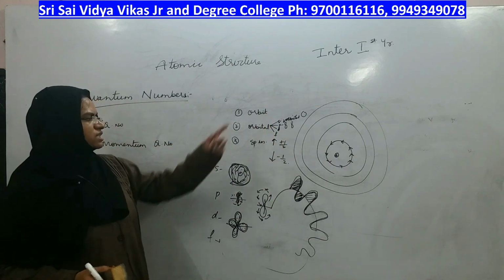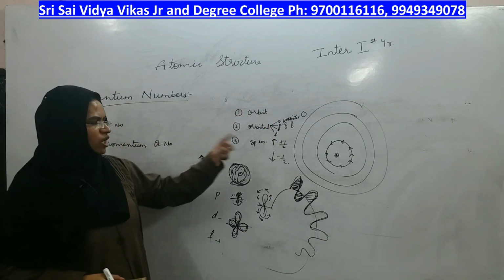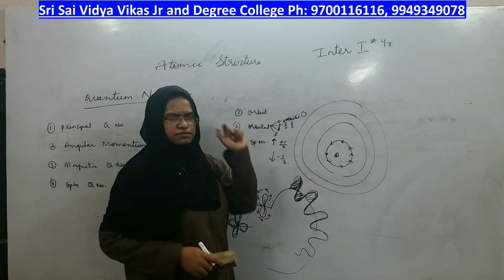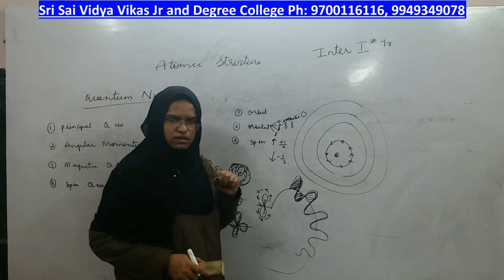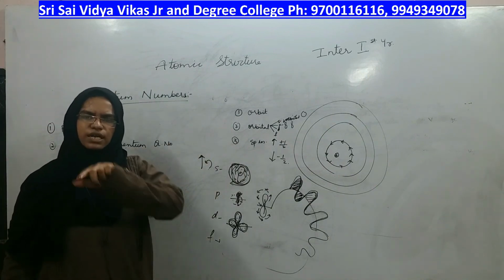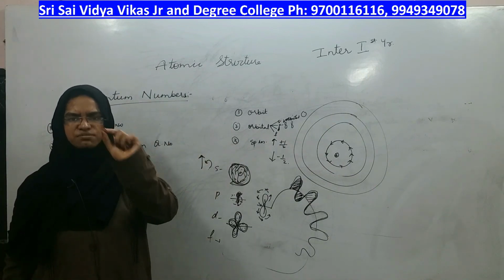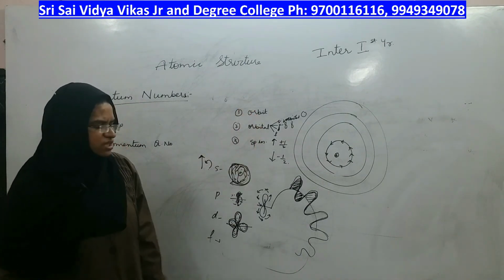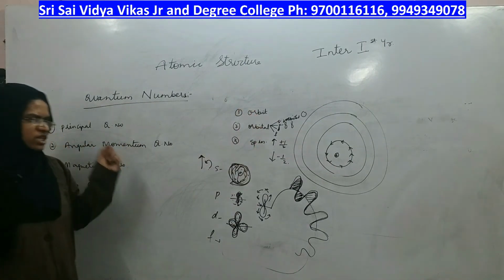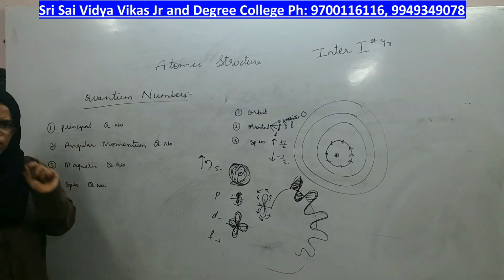These are the three things you have to remember. Orbit means large circles. Inside those large circles, many orbitals will be there. Inside those orbitals, the electron will rotate with its speed and direction. Knowing these three things, you have to know what quantum numbers each electron has.